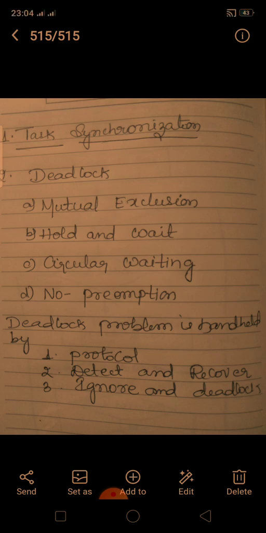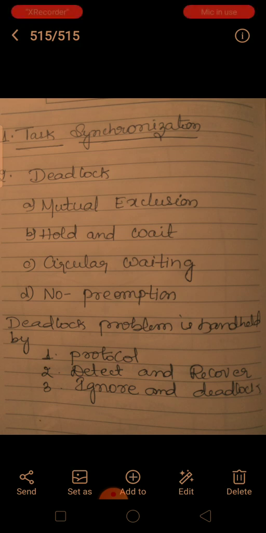The next point is how the deadlock problem is handled. How to overcome the deadlock? That is by using a protocol. In a simplified way, using a protocol we can prevent or avoid deadlocks, taking care that the system will never enter a deadlock state.